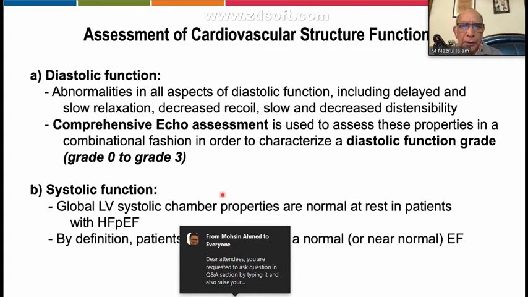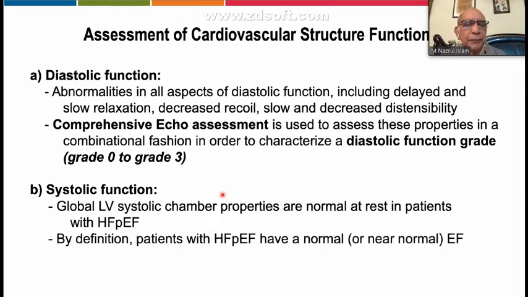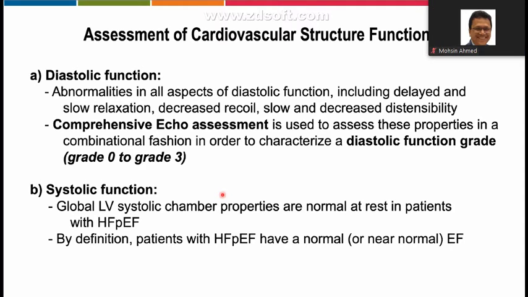The second aspect is the cardiovascular function. The first is diastolic function, and the diastolic function is very important here because this includes delayed and slow relaxation, decreased recoil, slow and decreased distensibility. So all these parameters are related to the diastolic function of the left ventricle. An important aspect is that comprehensive echo assessment is very useful in these cases. And diastolic function can be graded from grade 0 to grade 3 as per the echocardiography guidelines.